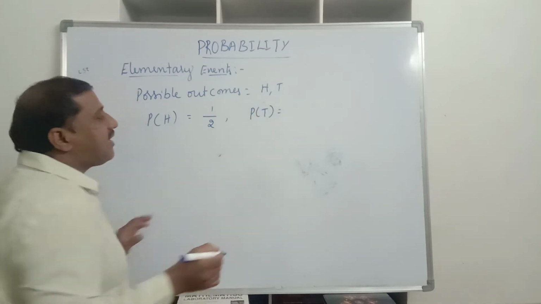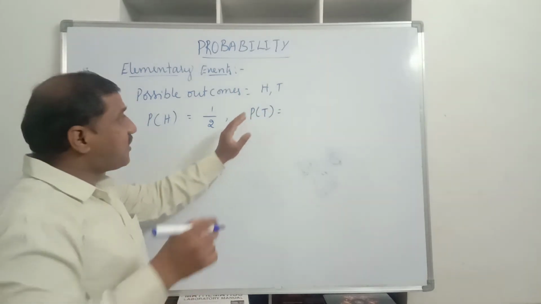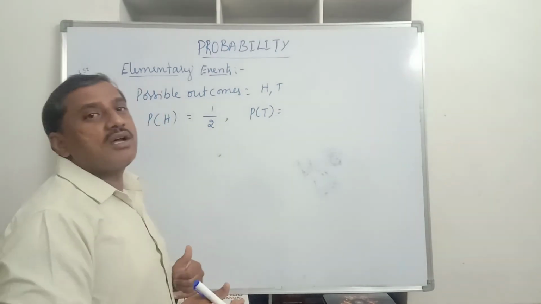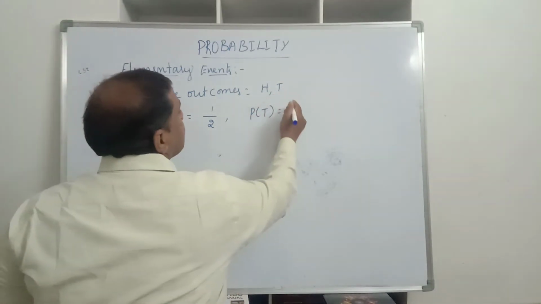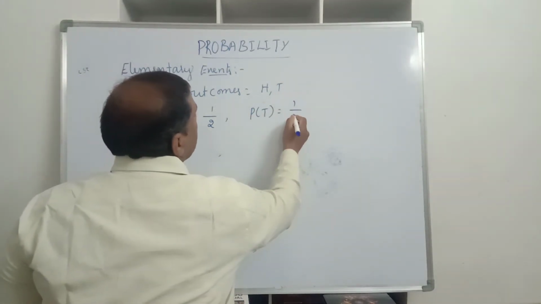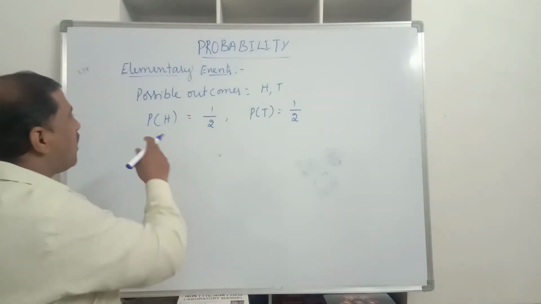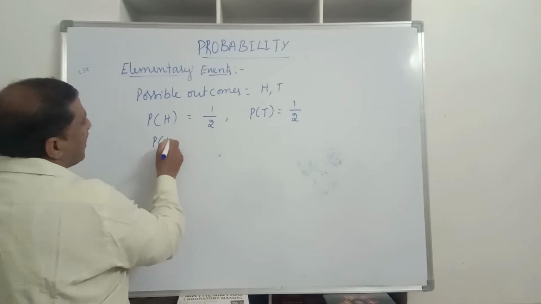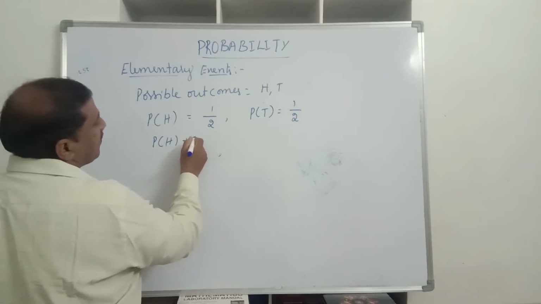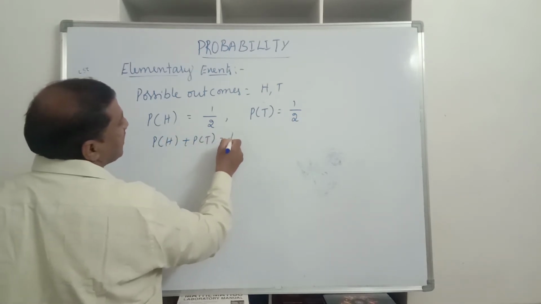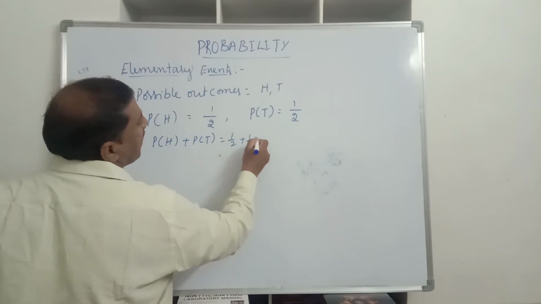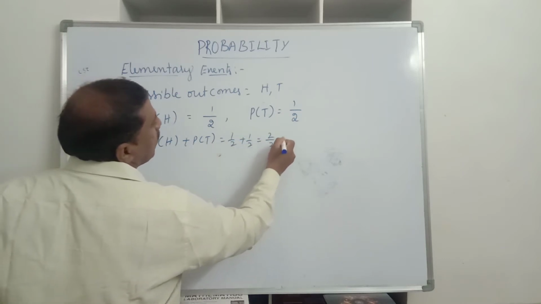Similarly, what is the probability of getting a tail? That is P of T, where T stands for a tail. The number of favorable outcomes of getting a tail is 1, divided by the total number of outcomes, 2. That is 1 by 2. By adding, P of H plus P of T is 1 by 2 plus 1 by 2, that is 2 by 2, which is 1.